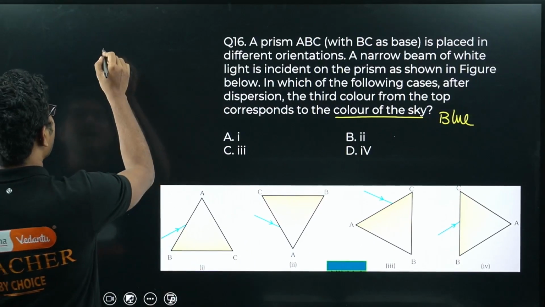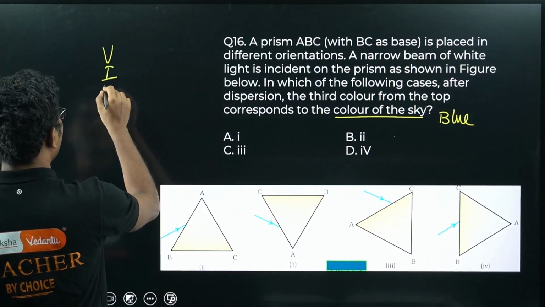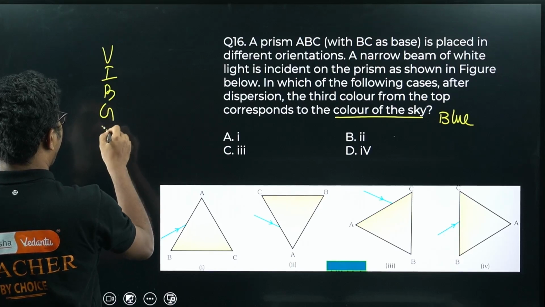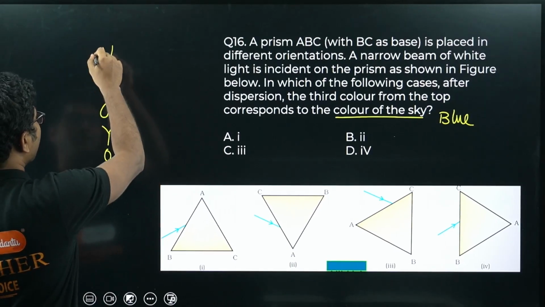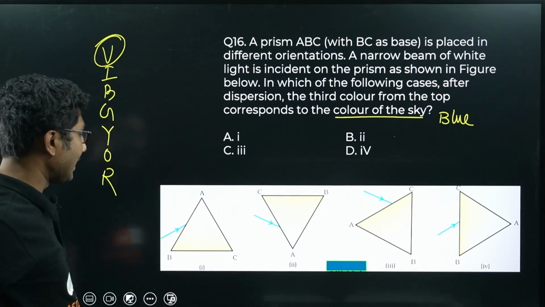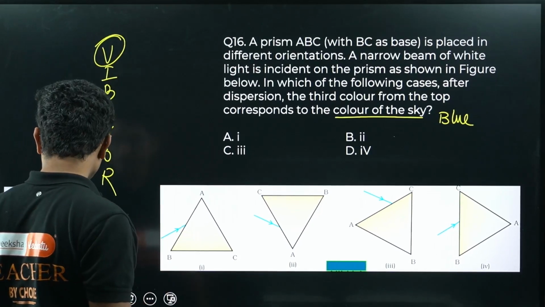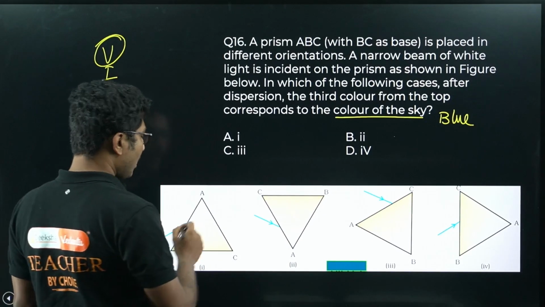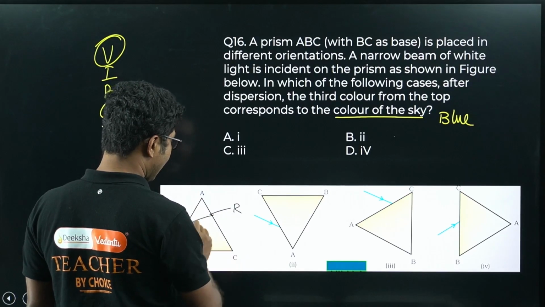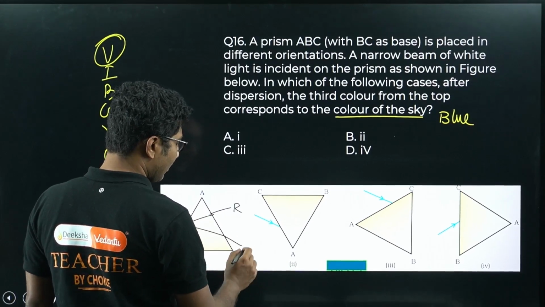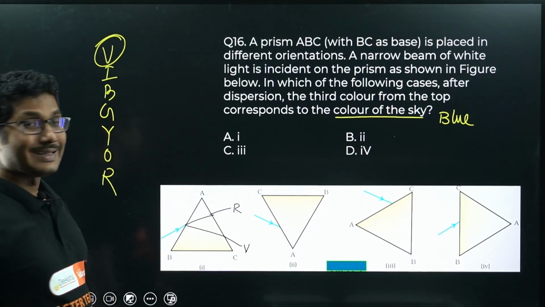So we know that the order is VIBGYOR, right? So third color from the top means first one should be violet. But if the prism is like this, will we get violet at the top? No, we get red at the top, right? Normally we get red at the top and violet at the bottom. But they said from the top.